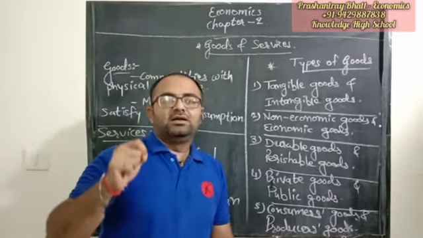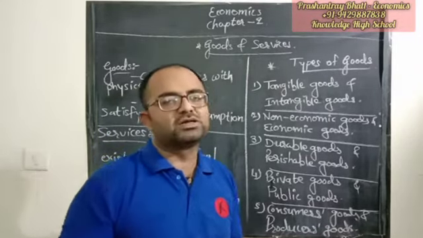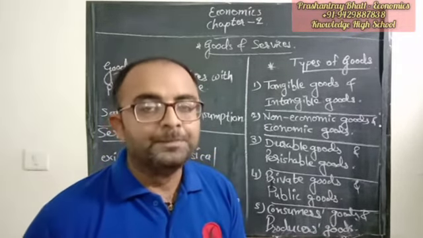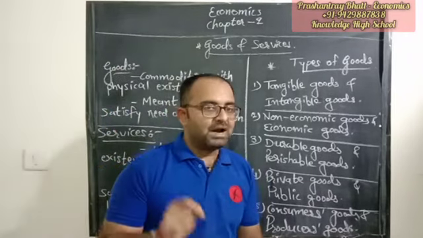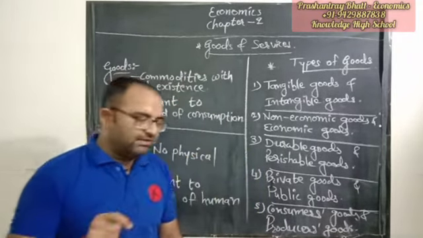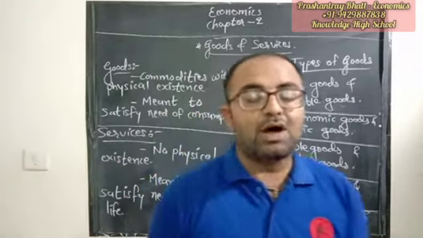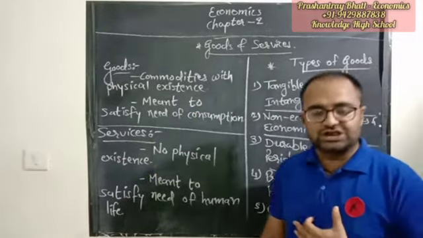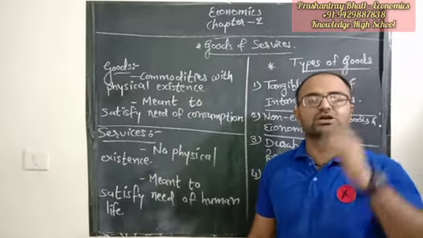The things that can be used only by the person who has its ownership are known as private goods. Right? So every such thing, say for example my spectacles, is a private good. Only I can use it, no one else, because it is my ownership.